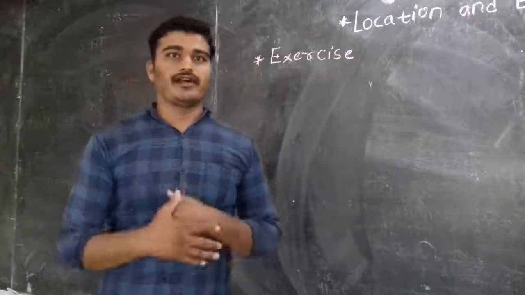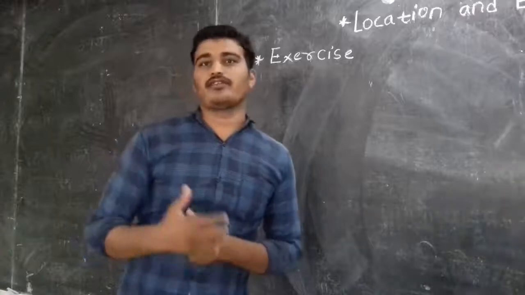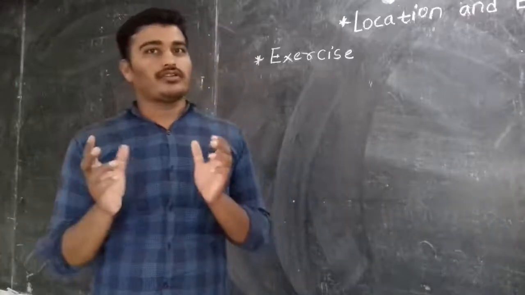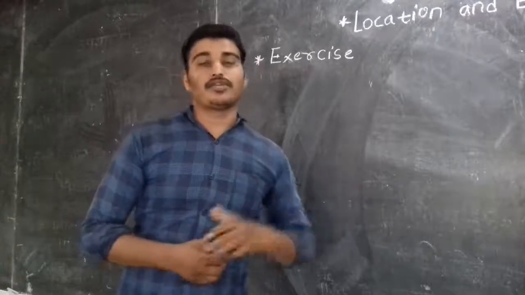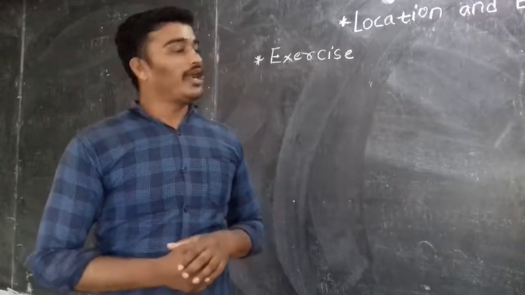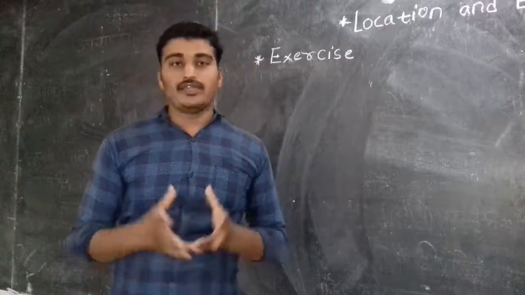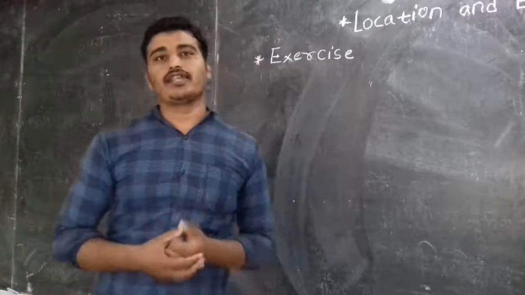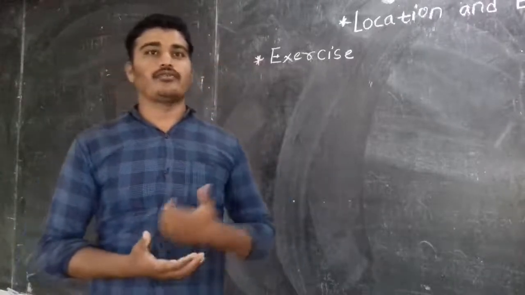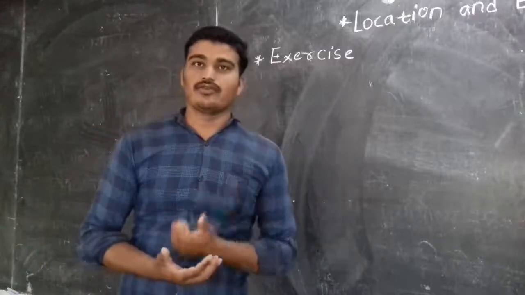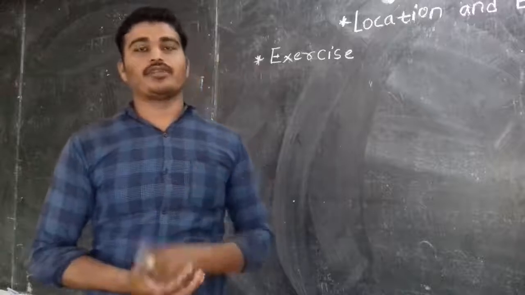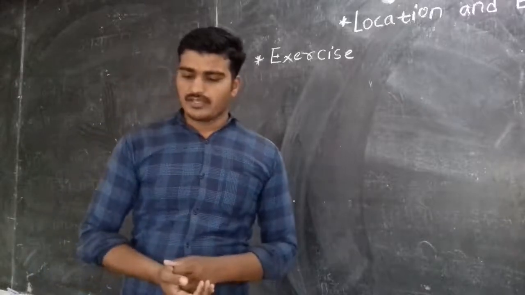So we got an idea how much area they cover on the earth, and on what degrees they lie. After that we learned a few symbols about degrees, minutes and seconds, and how we use them in map reading to find out the exact latitude and longitude of a particular country. So these are the points.